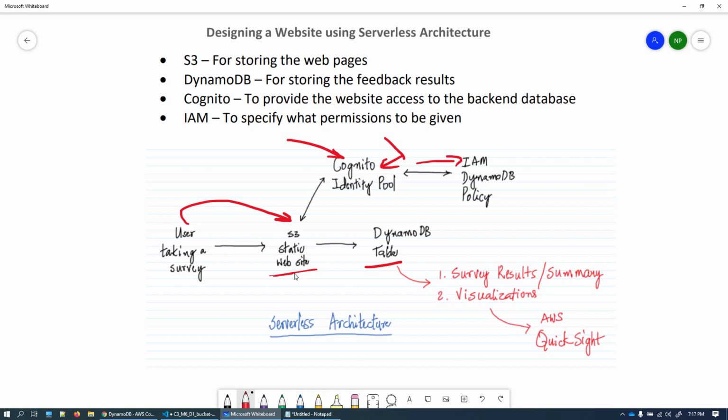This IAM policy has to be written by us. The beauty of Cognito is that by default it can also generate the default authenticated as well as unauthenticated policy.